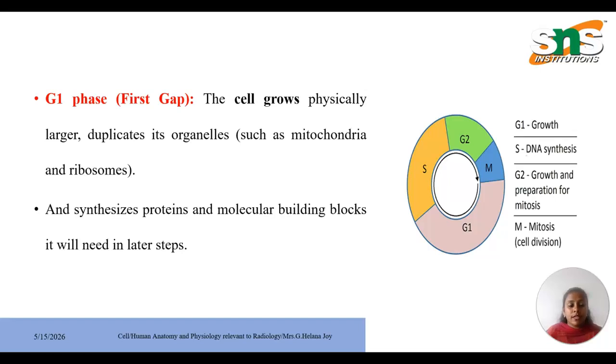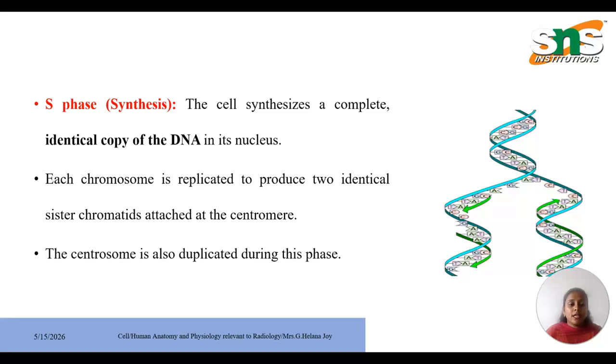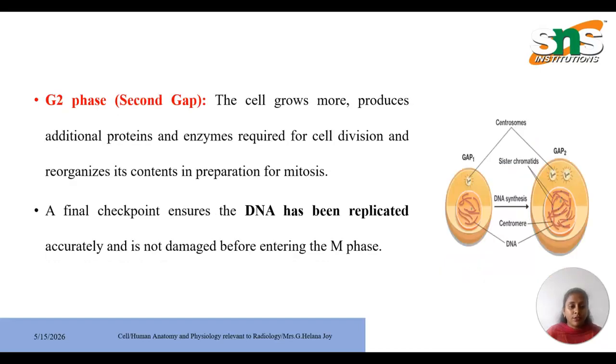In G1 phase, that is the first gap, the cell grows physically larger, duplicates its organelles such as mitochondria and ribosomes, and synthesizes proteins and molecular building blocks it will need in later steps. In S phase, the cell synthesizes a complete identical copy of the DNA in its nucleus. Each chromosome is replicated to produce two identical sister chromatids attached at the centromere. The centrosome is also duplicated during this phase.